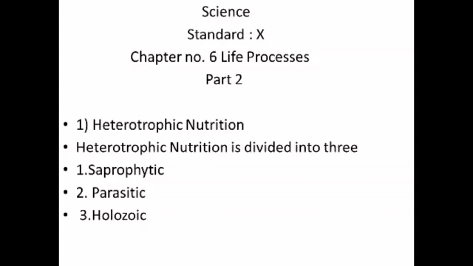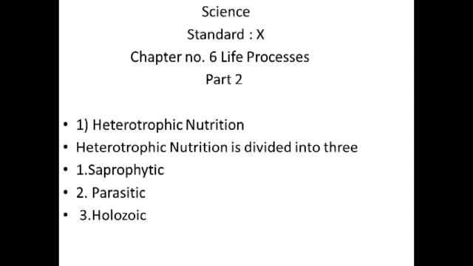Heterotrophic mode of nutrition is further divided into three: saprophytic mode of nutrition, parasitic mode of nutrition, and holozoic mode of nutrition. Saprophytic mode of nutrition. The word saprophytic is a combination of two words. Sapro means rotten and phyte means to eat.